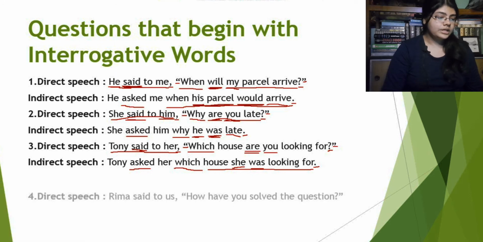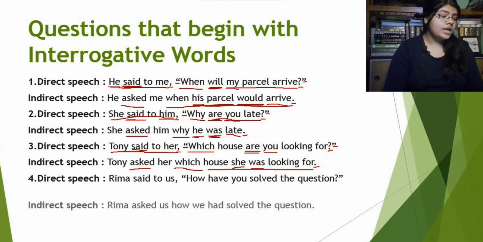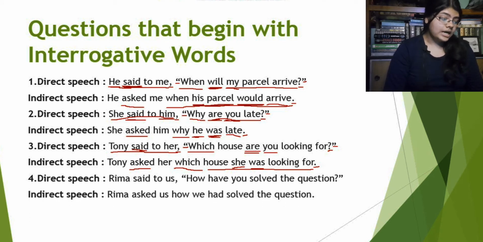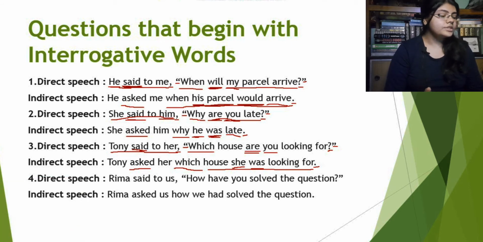Now the next one, direct speech. Rima said to us, how have you solved the question? The indirect speech for this one will be Rima asked us how we had solved the question. What is happening here? Rima said to us will be Rima asked us.